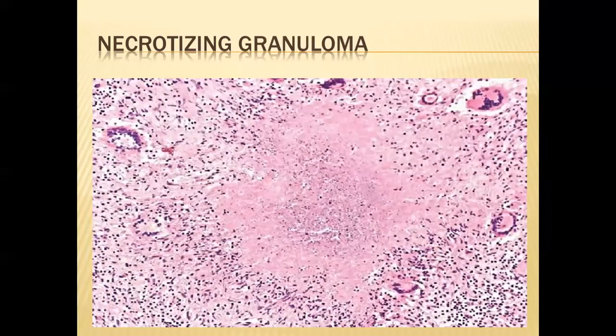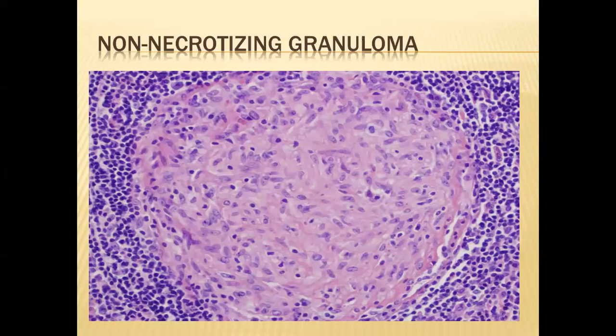Here you can see a zoomed picture of the necrotizing granuloma. You can see Langhans type giant cells, and in the center the necrosed area, which is pinkish and homogeneous, with some granules that are the remnants of cells. So this is the picture of necrotizing granuloma. This is the picture of non-necrotizing granuloma. Only epithelioid cells are there. There is no necrosed area present in this type of granuloma.